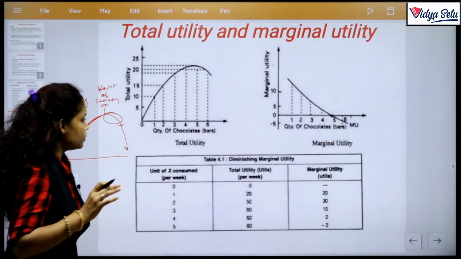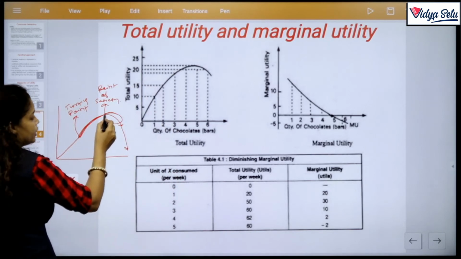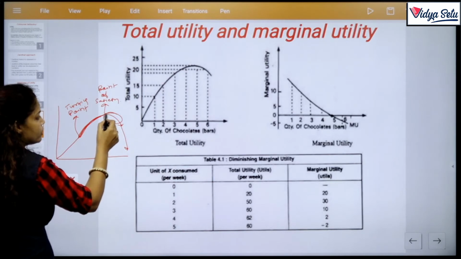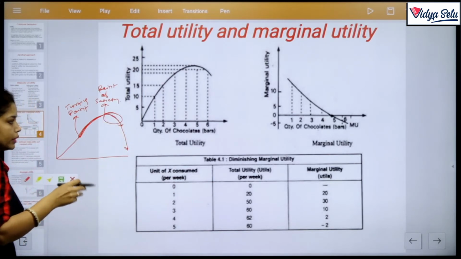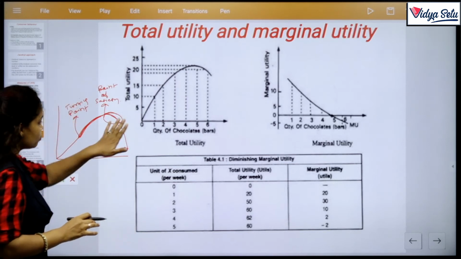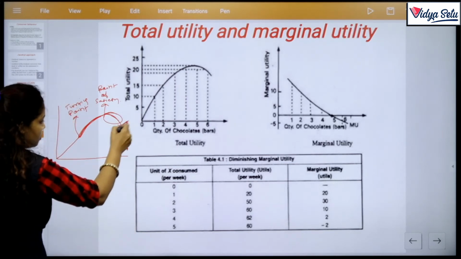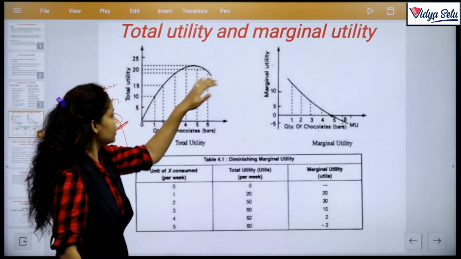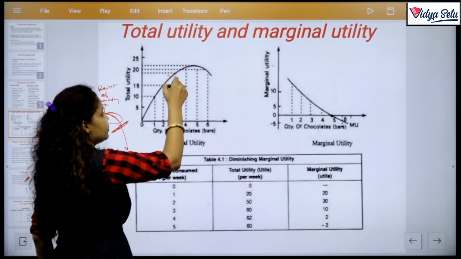So after the point of satiety, we just take a chance on one extra unit, and if that extra unit gives me negative satisfaction, then I'll stop my consumption. Clear? So the point is here, stop. That is why the slope of the curve first increases with increasing rate.